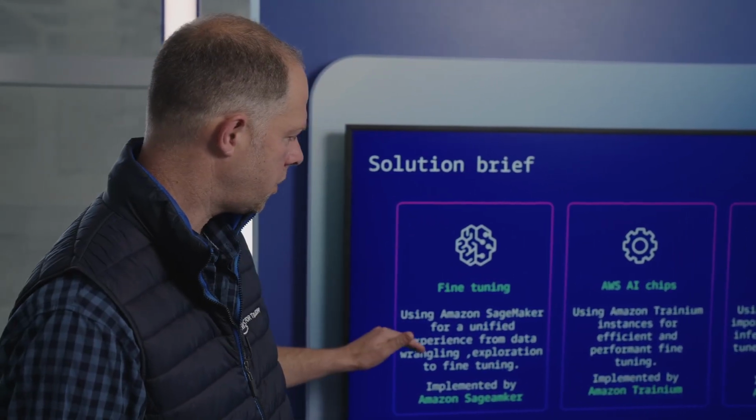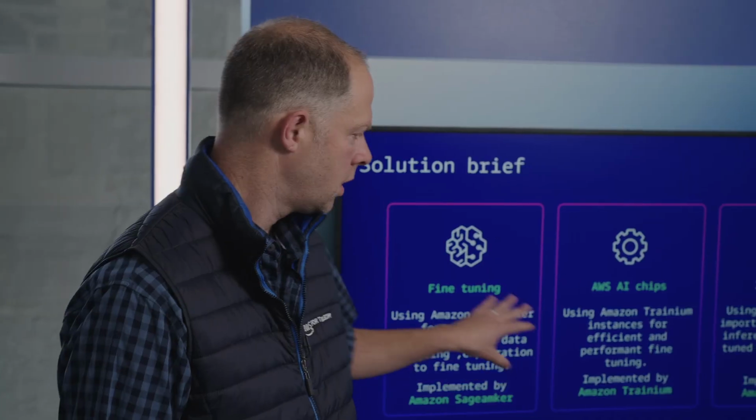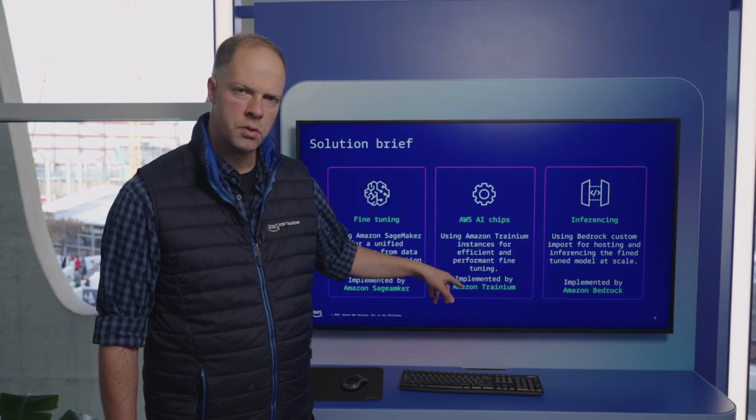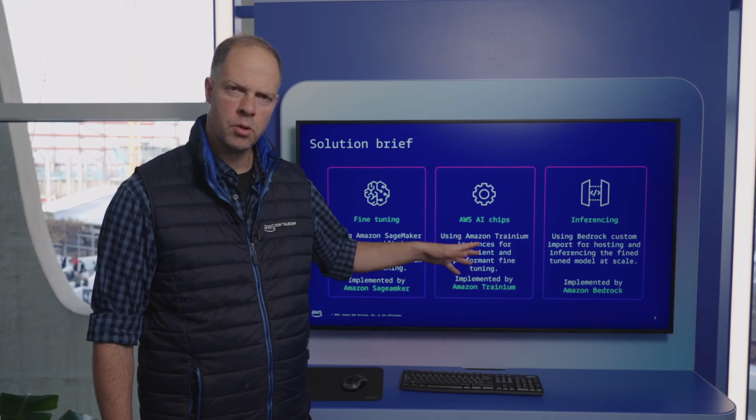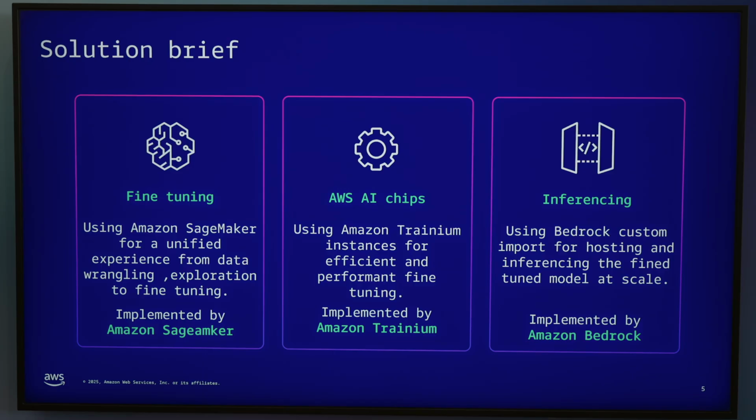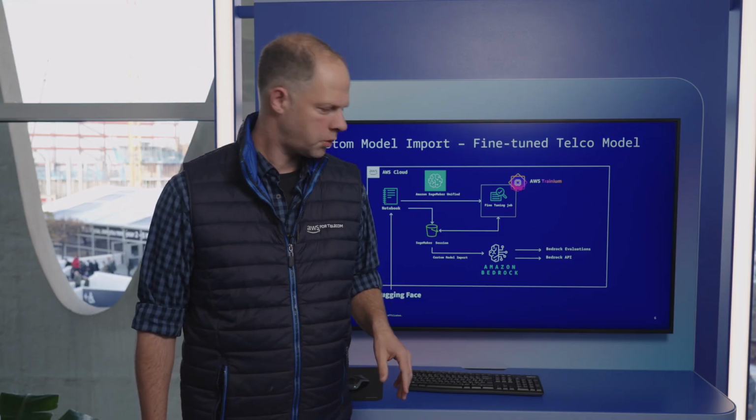So how are we going to solve the challenge? We're going to start with fine-tuning using the Amazon SageMaker platform. We are going to use the AWS AI chips, the custom silicon using AWS Trainium, comparing it also to the GPUs, the NVIDIA GPUs. And then we are going to move to the inferencing part, where we are going to host the fine-tuned model on Amazon Bedrock. Let's talk a little bit about the architecture before we move into the demo.